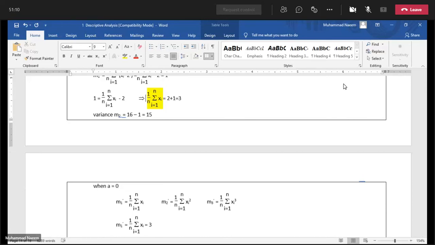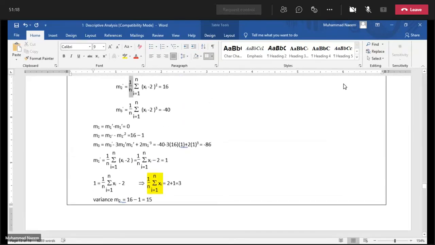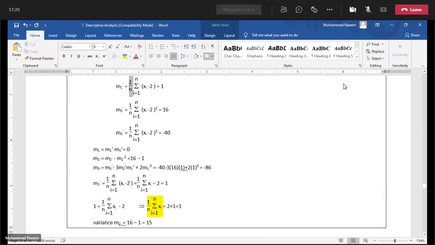How do we get the value 16? As m2 prime is 16, this is given, and also we have a relation of the moments about mean in terms of the other moments, whether they are about origin or about any value A. In this case, A is equal to 2.